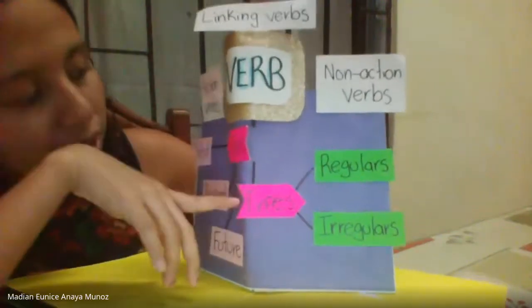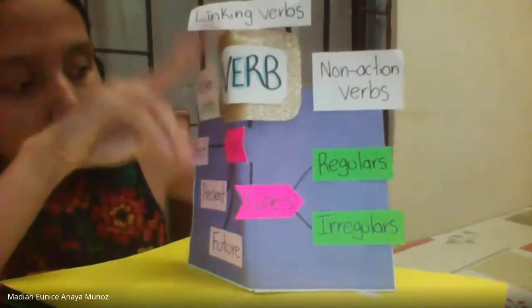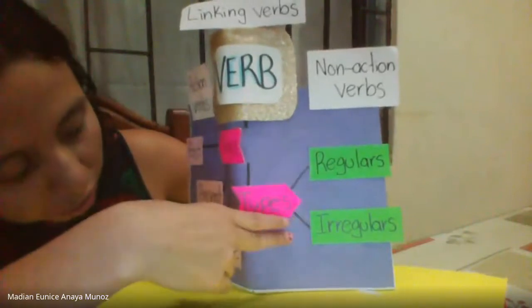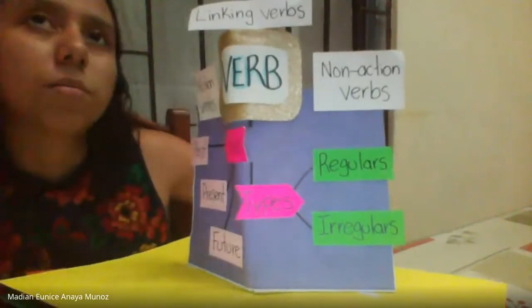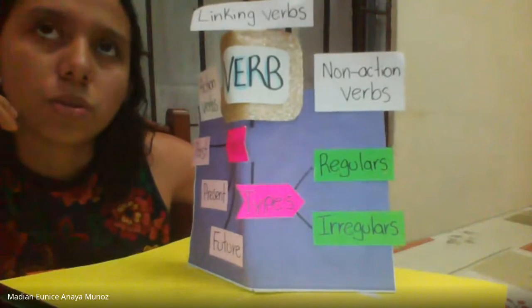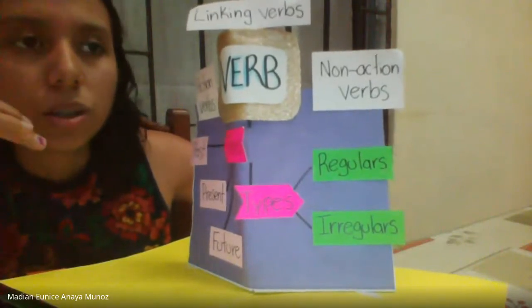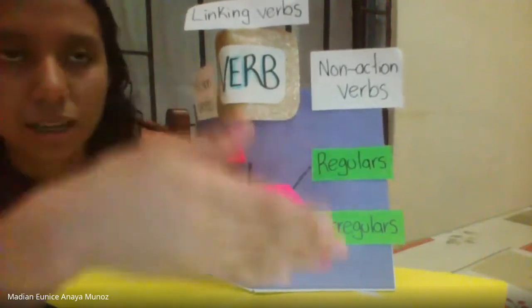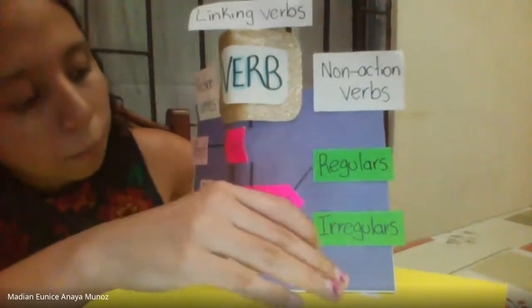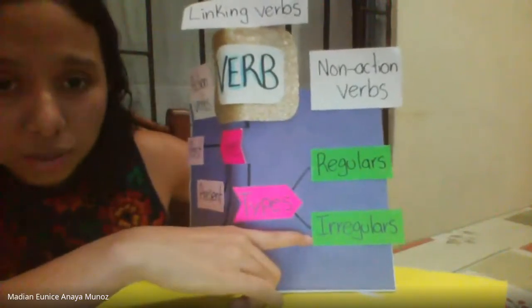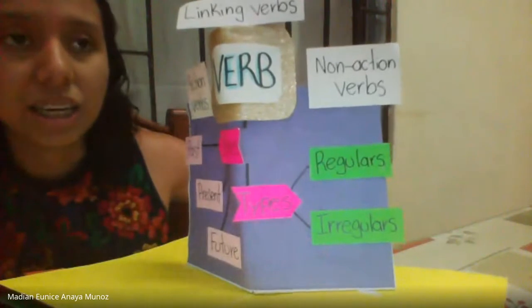And we have two types of verbs: regular and irregular verbs. For the regular verbs, when we use them in the past tense, we just add ed at the end of the verb. But with the irregular verbs, we have to change the spelling.